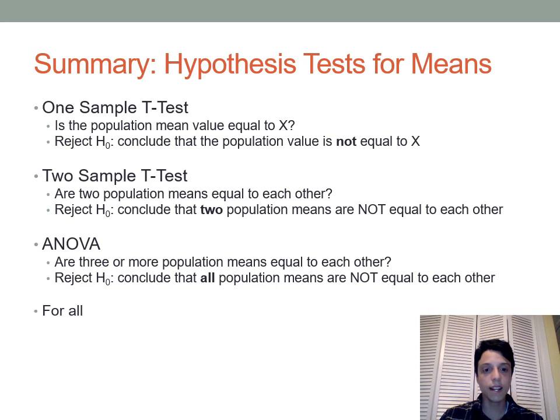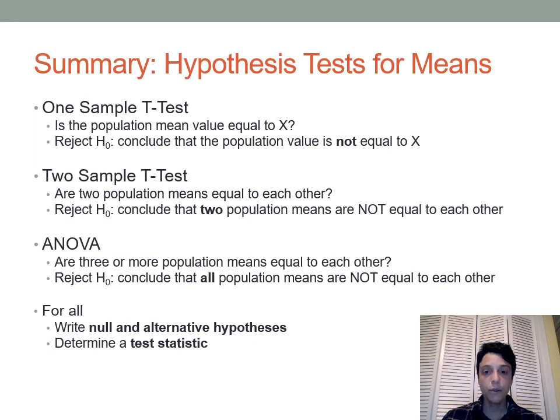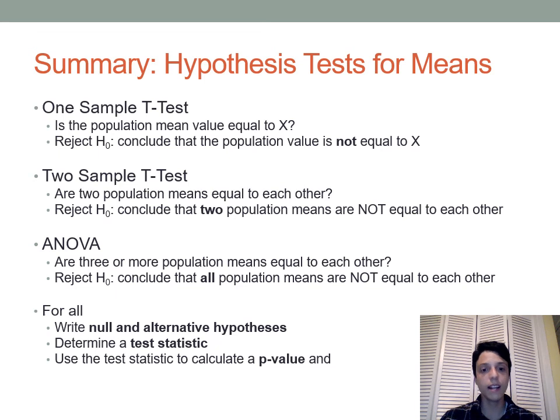And for all of these tests, the thing they have in common is that you start by writing out the null and alternative hypotheses. You find a test statistic, which could be t or it could be F, depending on the test. And then you use that test statistic to calculate a p-value, which will let you decide whether to reject the null hypothesis.